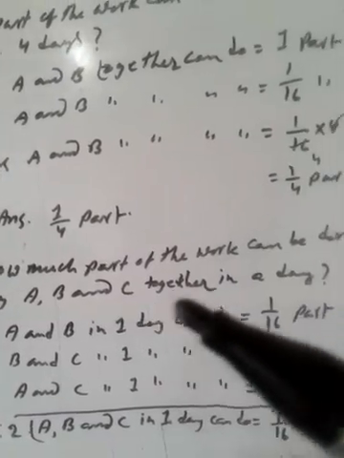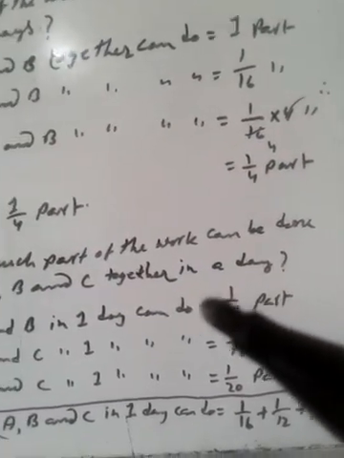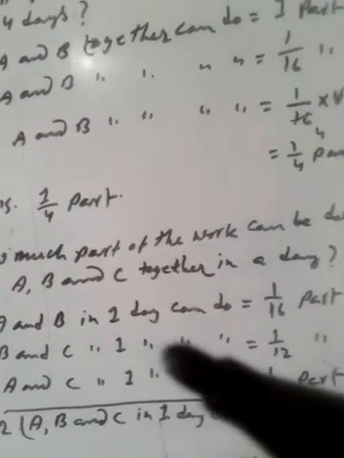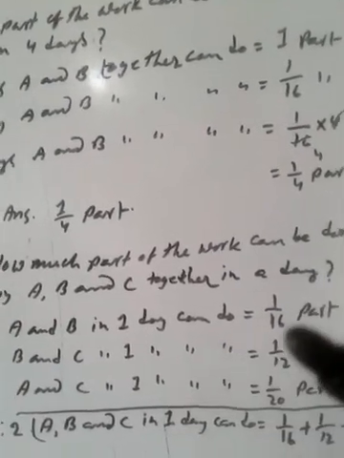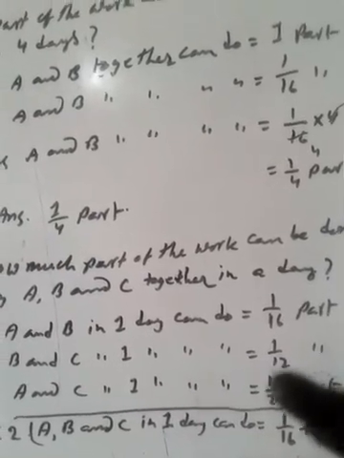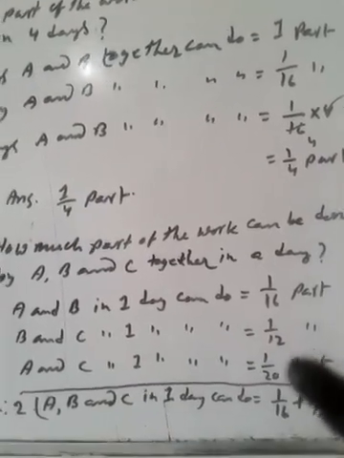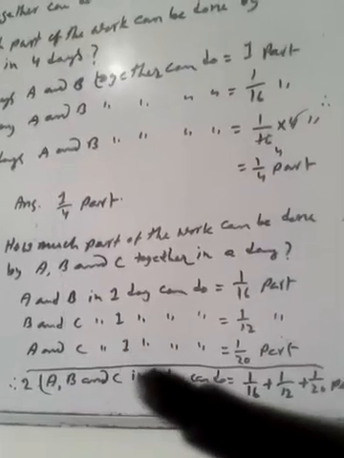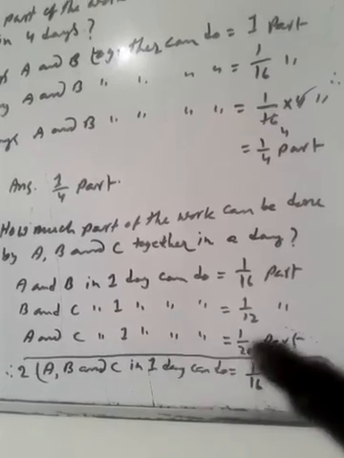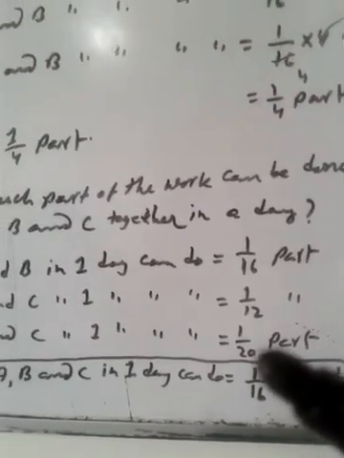Question B: How much part of the work can be done by A, B, C together in a day? In the given statement, A and B can do the work in 16 days, therefore in 1 day they can do 1 by 16 part. B and C can do the work in 12 days, therefore in 1 day 1 by 12 part. A and C can do the work in 20 days, therefore in 1 day 1 by 20 part.